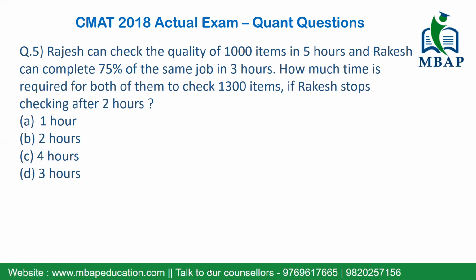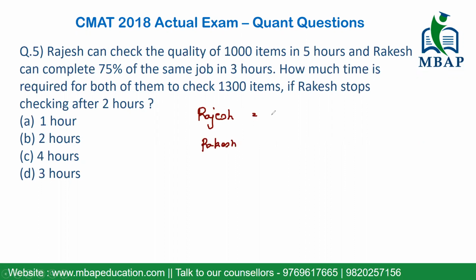As said, let's read out the question well. The more you read it clearly, the better you'll be able to solve it. Rajesh can check a quality of 100 items in 5 hours. Rakesh can complete 75% of the same work in 3 hours. How much time is required for both of them to check 1300 items if Rakesh stops after 2 hours? So there are two guys who are working together. Who are these two guys? One of them is Rajesh and the second person is Rakesh.